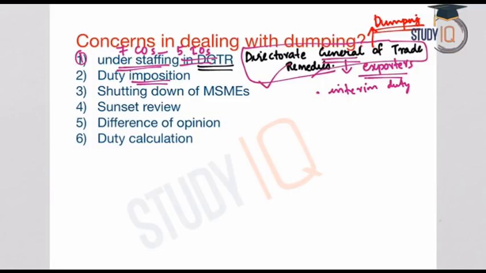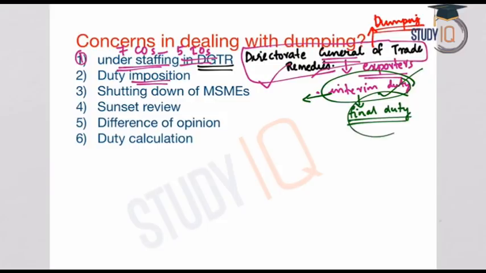And a final duty will be levied after extensive investigation. So from the initial investigation, if it is found that domestic manufacturers are affected due to dumping, interim duty will be levied. And finally, after extensive investigation, final duty will be levied.